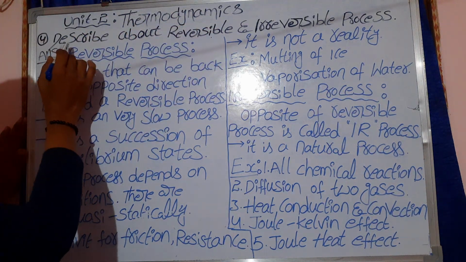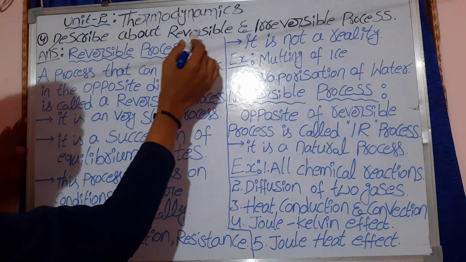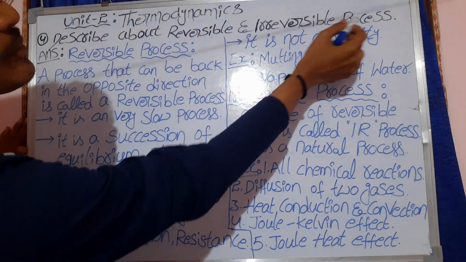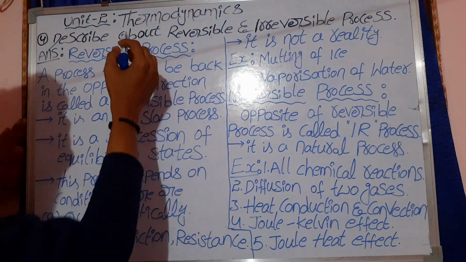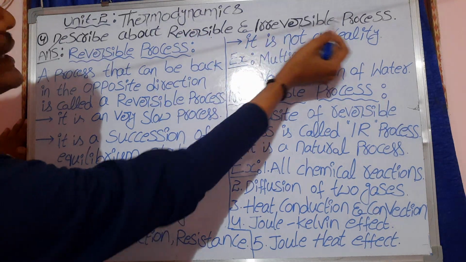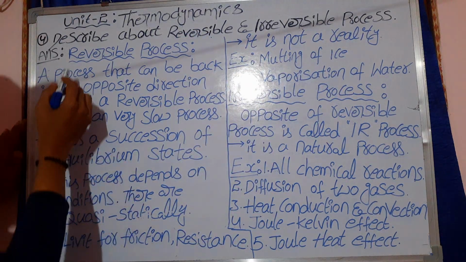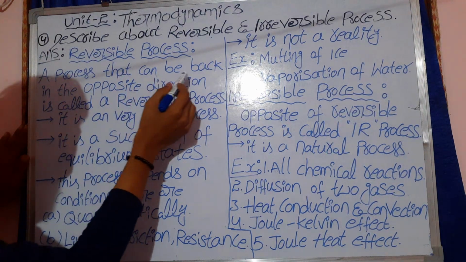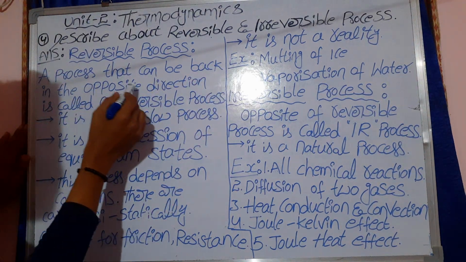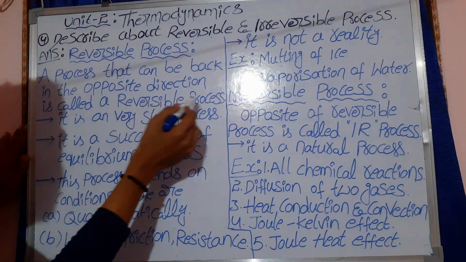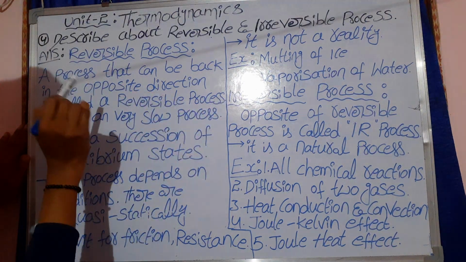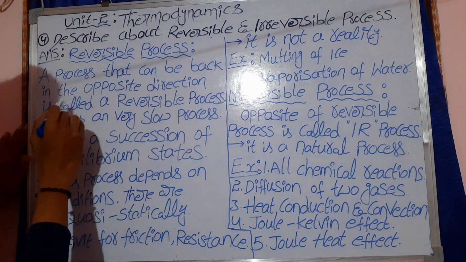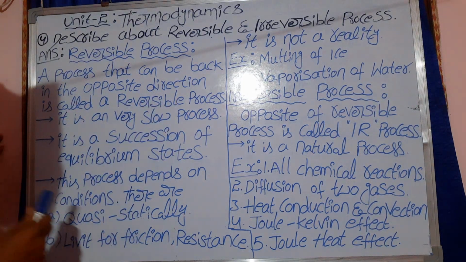Describe and explain reversible and irreversible processes. First of all, the reversible process. A process that can be reversed, that can go back in the opposite direction, is called a reversible process.